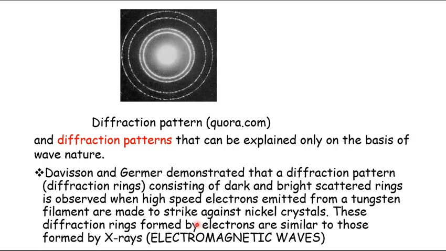And what are these diffraction rings similar to? These diffraction rings are similar to those of electromagnetic waves. What does that infer? That infers that this electron has a wave character. And the wave character of the electron means material particles have a wave character. That means matter has a wave character.